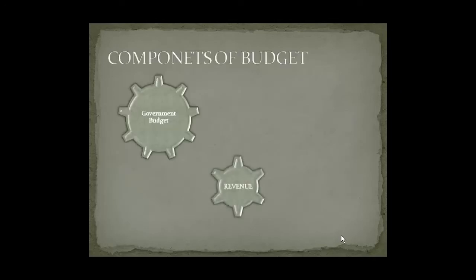This means there are two main components of the budget: the expenditure side, or the expenses, and the revenue. The expenses include all the expenditure to be made by the government during the financial year on the basis of the previous year's performance, expenses such as on infrastructure, public services, etc. Whereas revenue includes the possible sources of government income to finance the upcoming expenses, revenue from taxes such as indirect taxes, direct taxes, and many other sources.